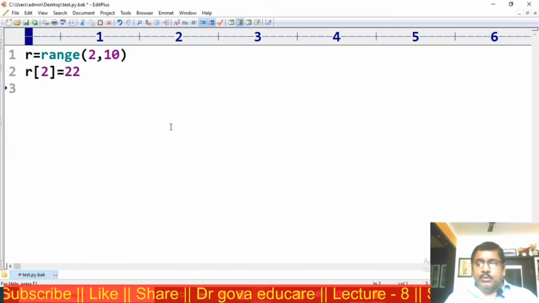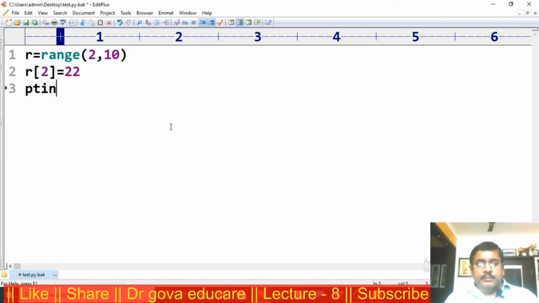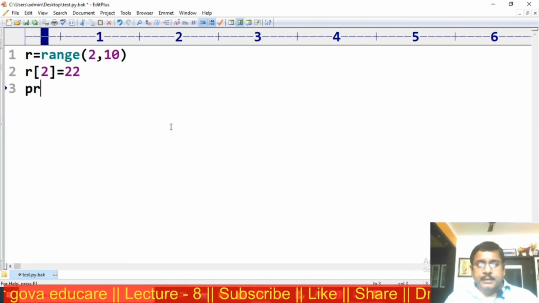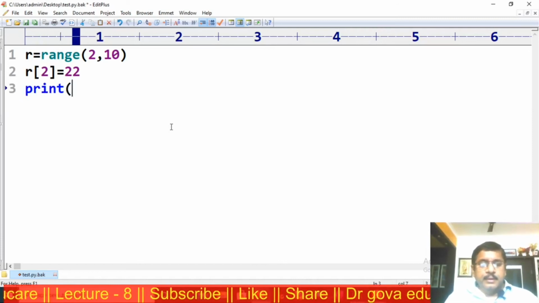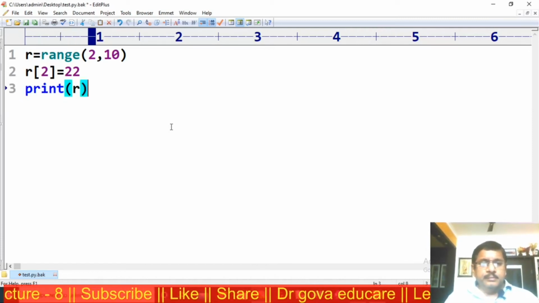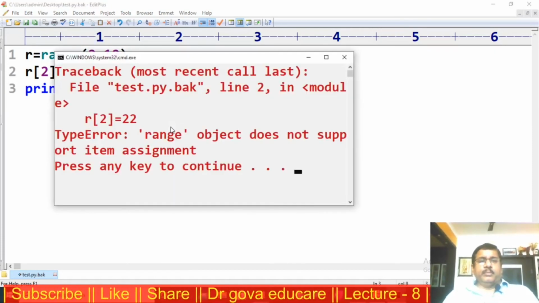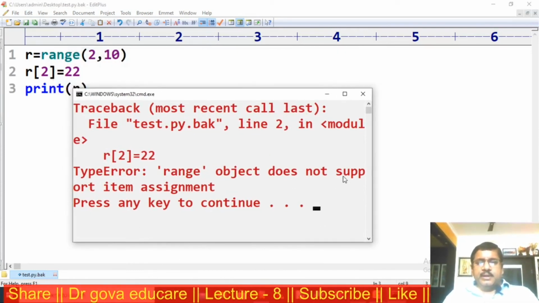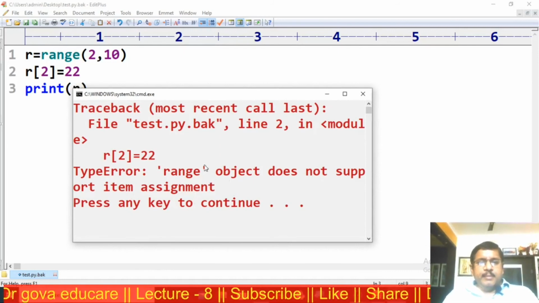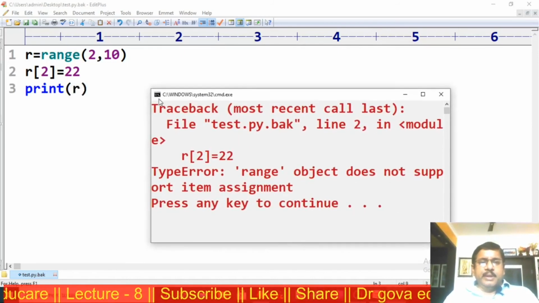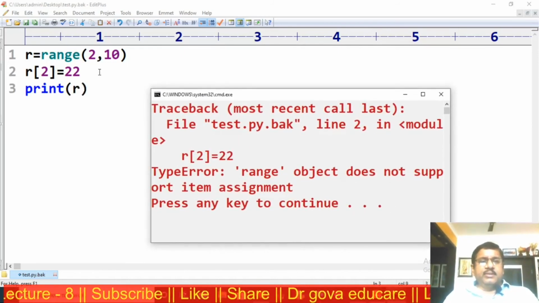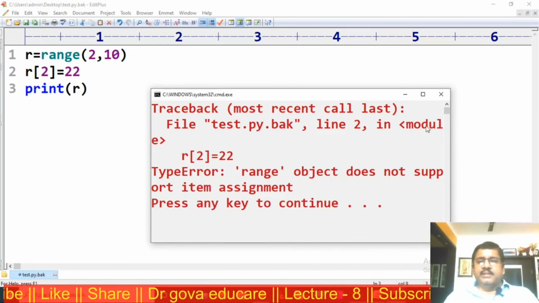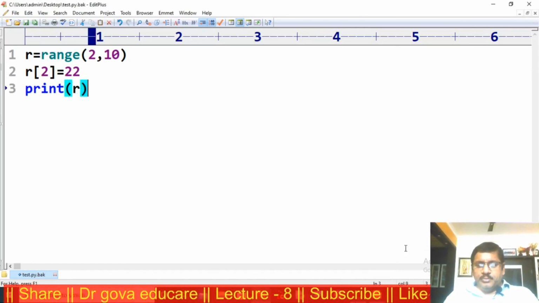I am trying to print the value r. When we run the program, we get an error: the range object does not support item assignment. The meaning of this is that the range object is an immutable object.